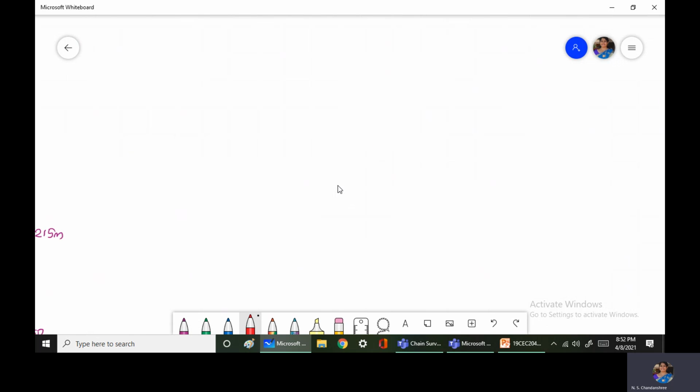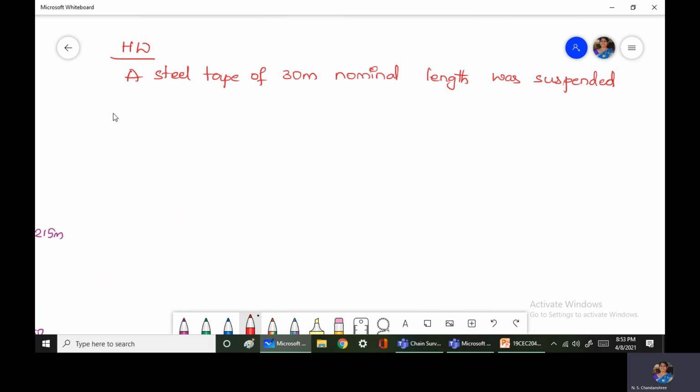Let us take one problem for homework. A steel tape of 30-meter nominal length was suspended between two supports to measure the length of a line.